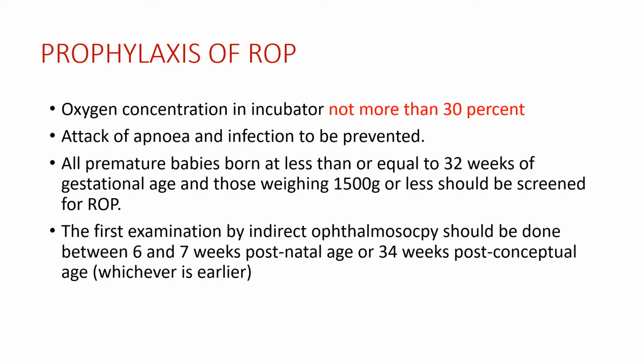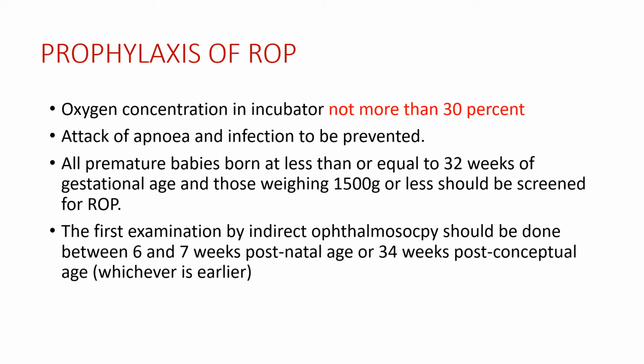Prophylaxis of ROP. Oxygen concentration in the incubator for the premature infant should not be more than 30%. Attacks of apnea and infection should be prevented in premature babies. All premature babies born at less than or equal to 32 weeks of gestational age and those weighing 1500 gram or less should be screened for ROP.